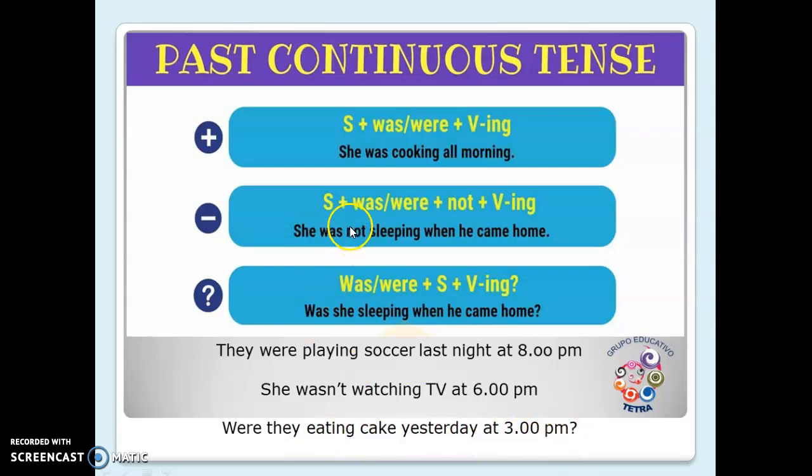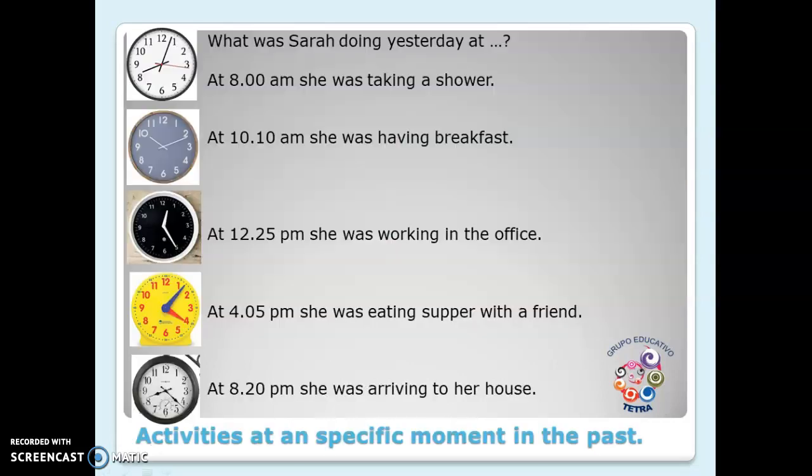Okay, just remember, verb to be, you are going to use was with I, he, she, and it. And you're going to use were with we, you, and they. Okay, here I have some examples. After this, it's going to be your turn to do your own examples.